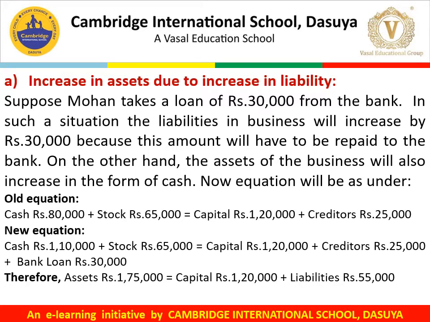Capital also remains the same at rupees 1,20,000. Creditors the same, 25,000. But there is an increase in another liability in the form of bank loan of rupees 30,000. So the final accounting equation: assets rupees 1,75,000 is equal to capital 1,20,000 and liabilities rupees 55,000.